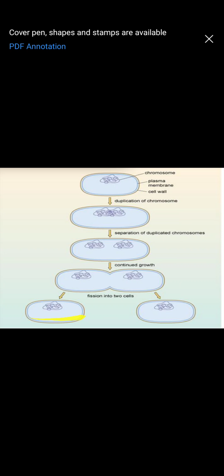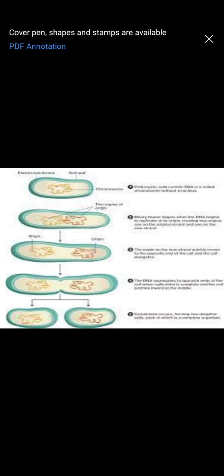Now I get two daughter bacterial cells, but we should remember that the two cells formed are of equal size. Second, the two daughter cells formed are slightly smaller than the normal size. So this is about binary fission. This is another diagram which I have included. You could follow either one of them.